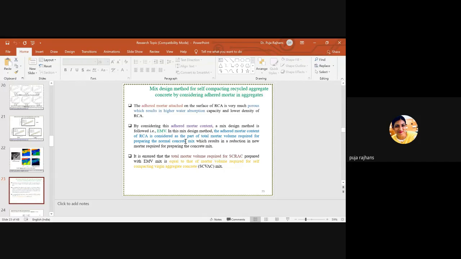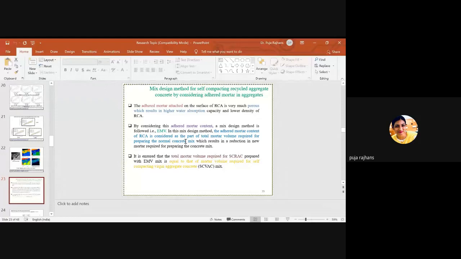the surface of RCA. As you know, the adhered mortar attached on the surface of RCA is very porous, and this adhered mortar has numbers of pores, and these pores need lots of water, and this porous material gives RCA high water absorption capacity and lower density.